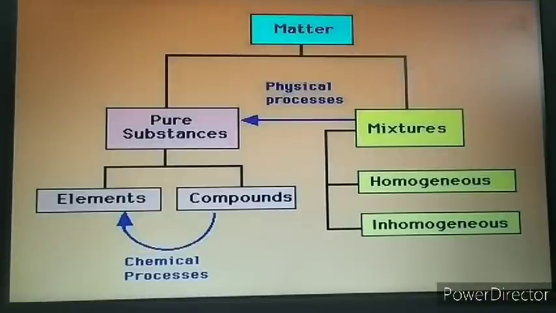Now, the pure substances are further classified as elements and compounds. And mixtures are classified as homogeneous and inhomogeneous, or we can say heterogeneous mixtures. So I suppose it's very clear to everyone that matter is classified as pure substance and impure substance, which is called a mixture also, and pure substances are further classified as elements and compounds. So our topic for the day is elements.